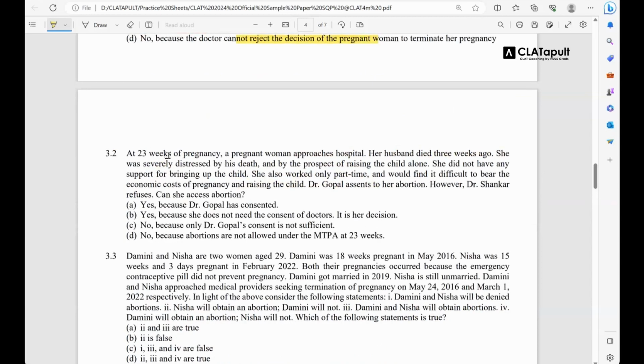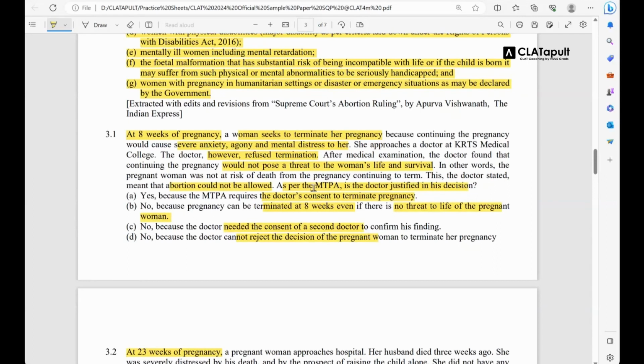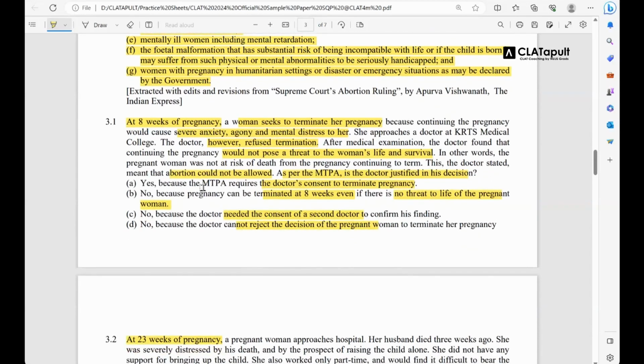Sir, can you explain why option A is incorrect? So option A says that, okay, yes, because, so what is the question asking you? You first understand that, okay? The question doesn't ask you whether her pregnancy should be terminated or not. It is asking you about the justification given by the doctor, whether that is correct or not. The decision by the doctor is correct or not. So we do agree that the MTP Act requires the doctor's consent to terminate pregnancy. No denial in that. But that is not what the question has asked you.